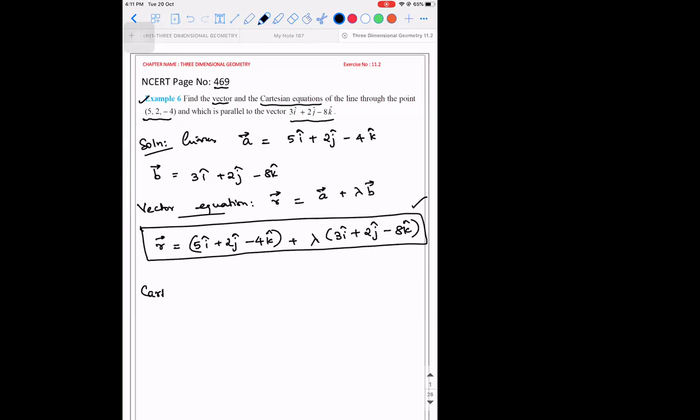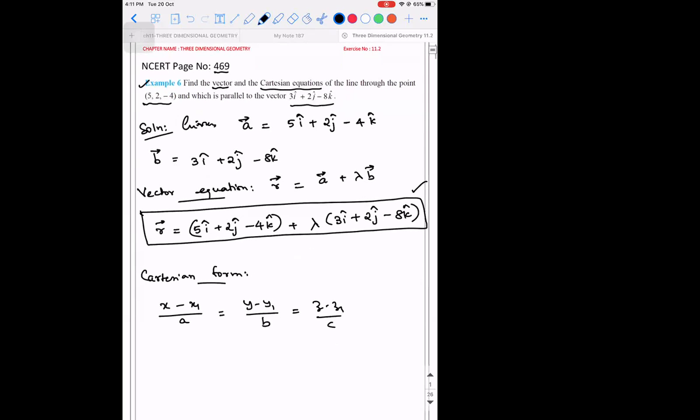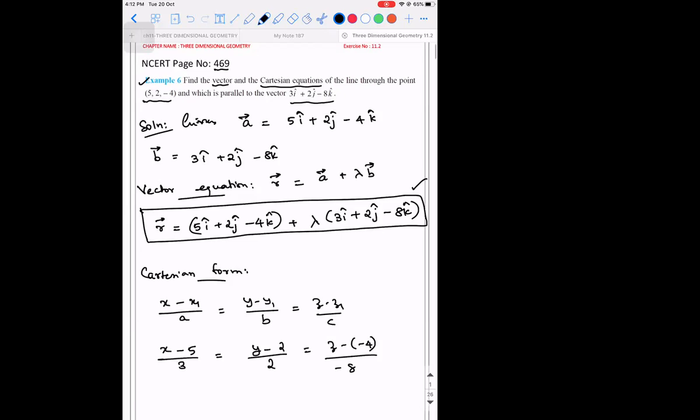Similarly, what is going to be the Cartesian form? So Cartesian form is x minus x1 by a is equal to y minus y1 by b is equal to z minus z1 by c. So what will it be? x minus 5 by 3 is equal to y minus 2 by 2 is equal to z minus of minus 4 divided by minus 8.